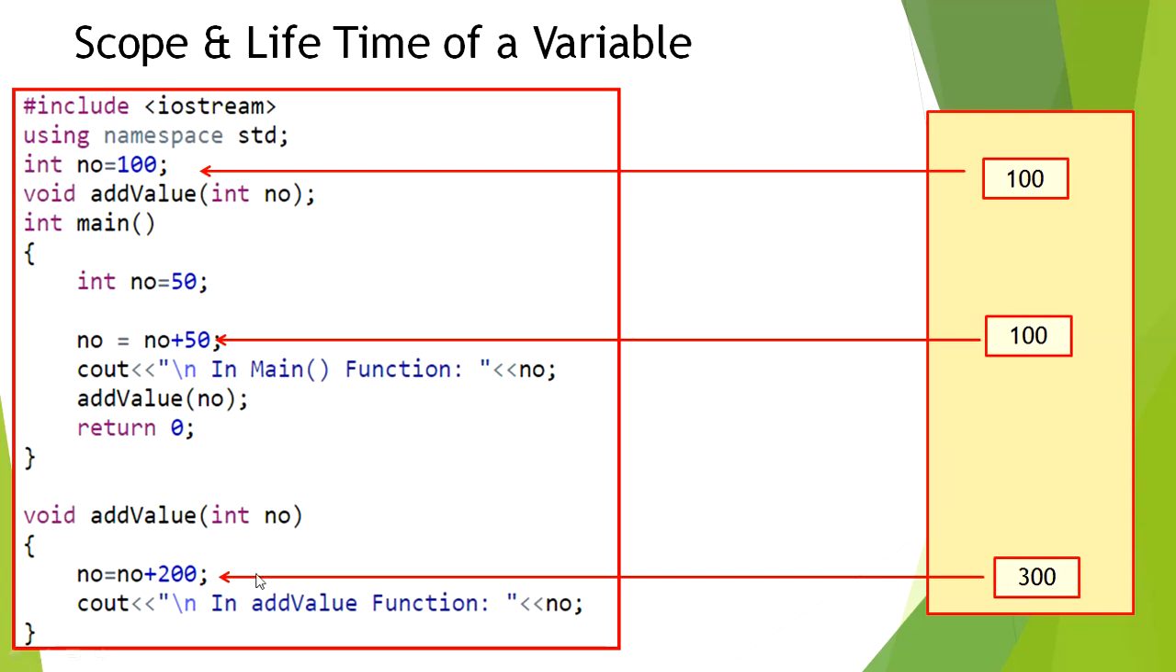Now let's see what the value of this no will be at this particular line. If I say no equal to no plus 200, the value which we have passed as 100 will be added to this 200, and the resultant value will be 300. So you can see that for the same variable name at 3 different locations in a given program, the values are different, which justifies the scope of the variable.